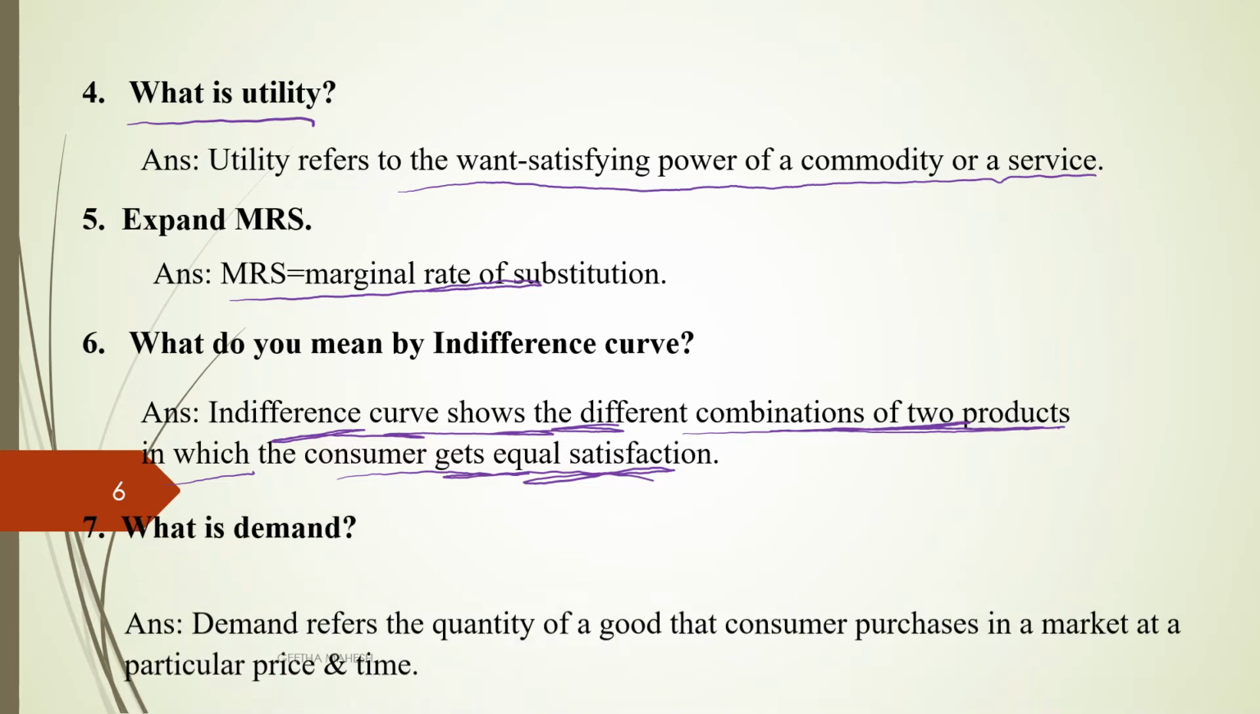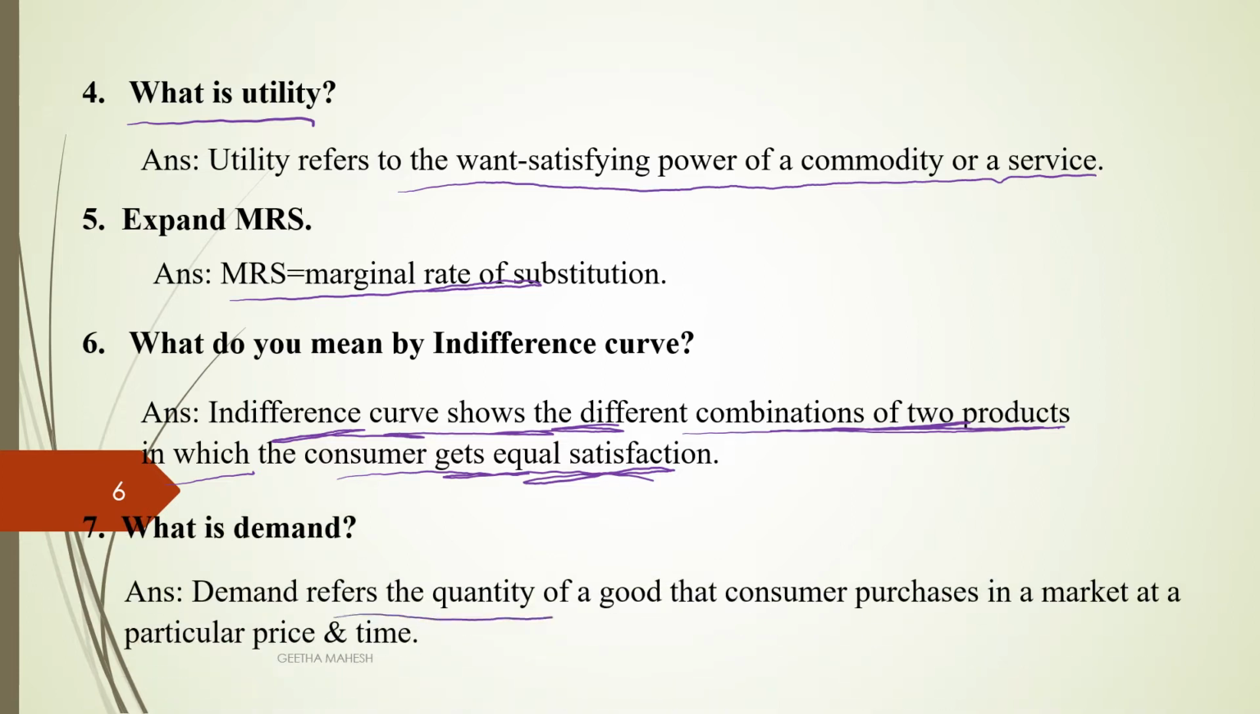What is demand? Demand refers to the quantity of goods that a consumer purchases in a market at a particular price and time. So here demand refers to desire for a commodity backed by purchasing power and willingness to pay at a particular price and time. We call it demand. So if a person is going to buy a quantity of a particular good, then it becomes a demand.